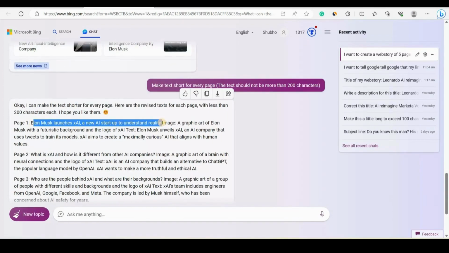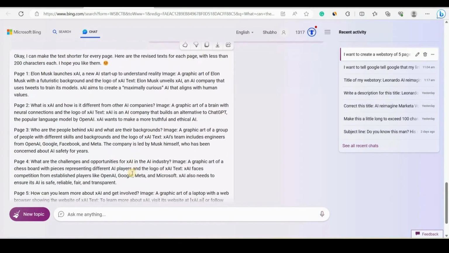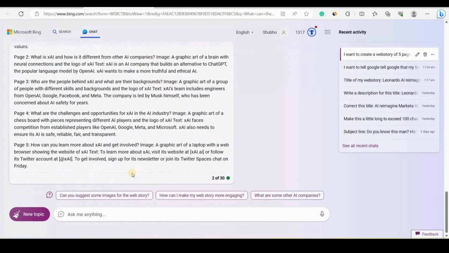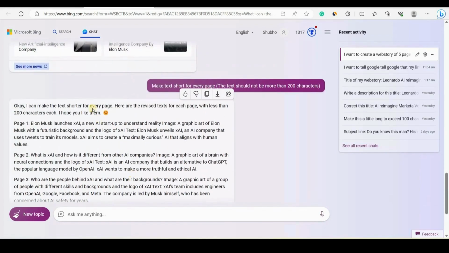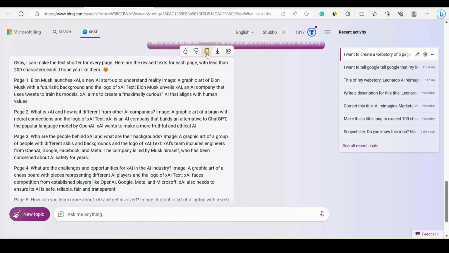Okay, before I copy, let me see something here. You can see on page 1 it says Elon Musk launches XAI. This is the title it generated, but we don't need that title because we have only one title for our web story. Then it has generated a prompt, a graphic art of Elon Musk with futuristic background and the logo of XAI. And it has also generated text for the page, so we can use that text.